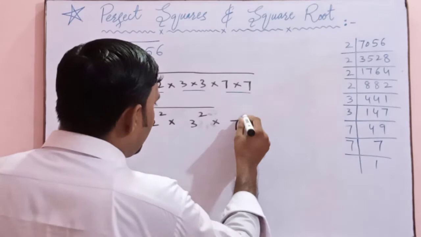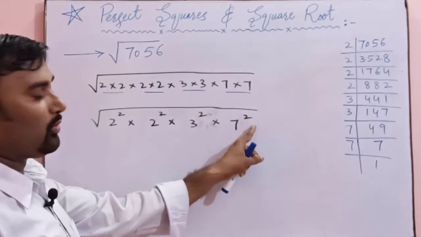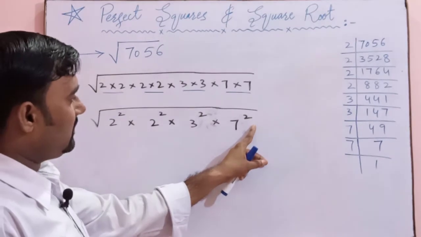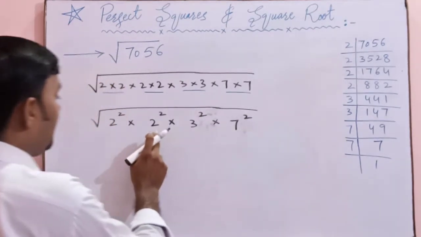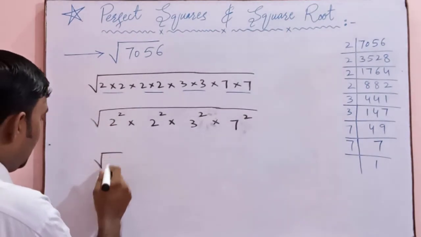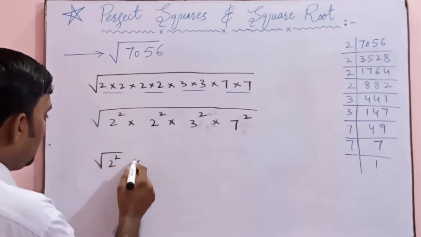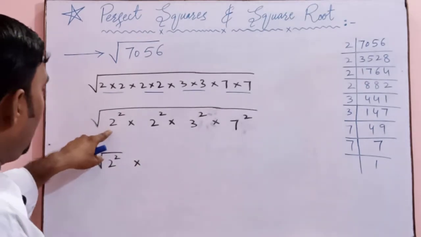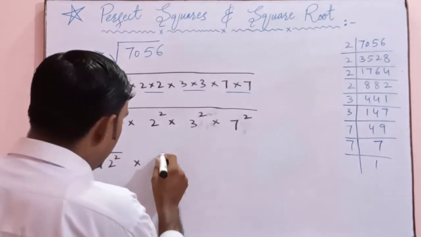And 7 square, 7 square means 7 is multiplied over here 2 times. Now these squared numbers will be written within the square root. We will apply the square root on every squared number because there is a multiplication sign.